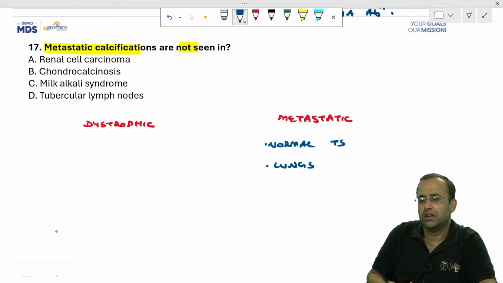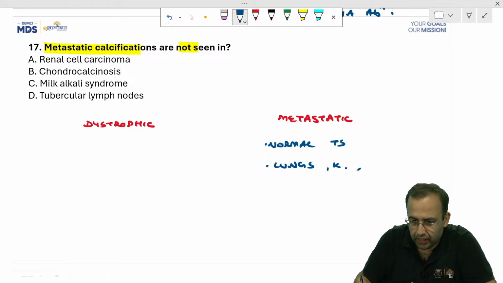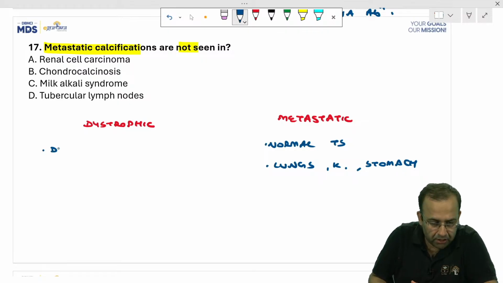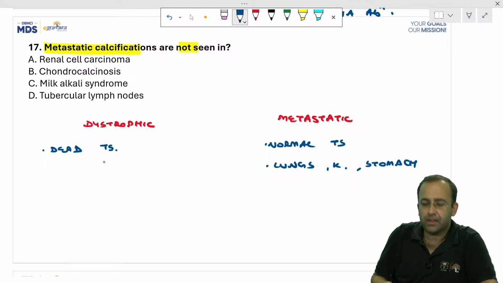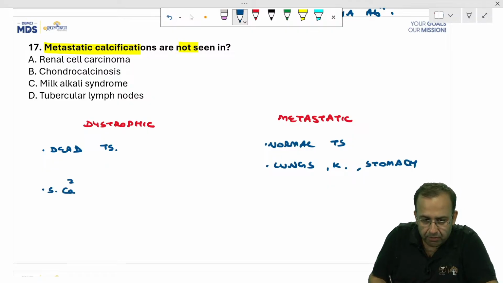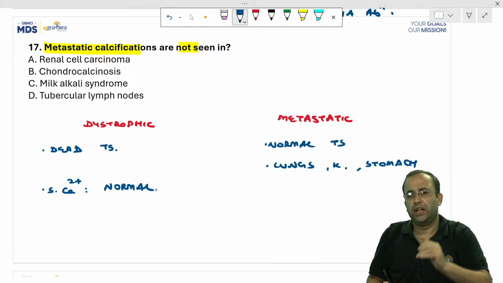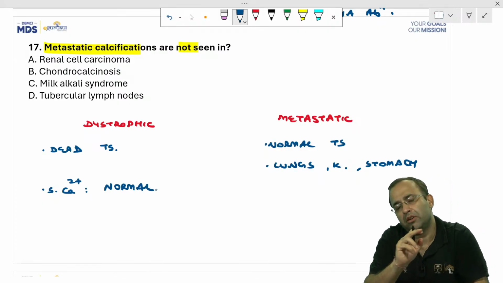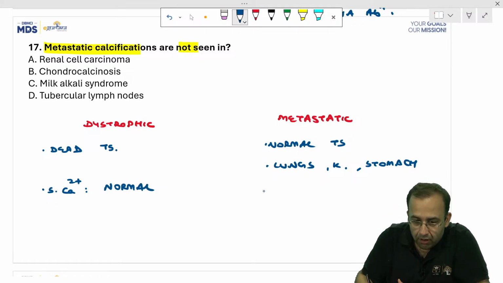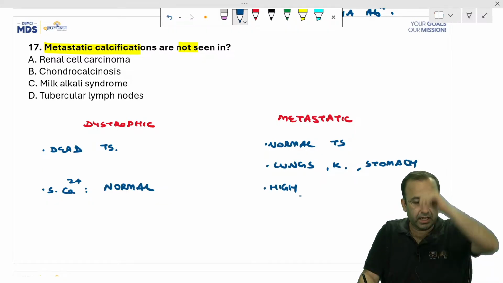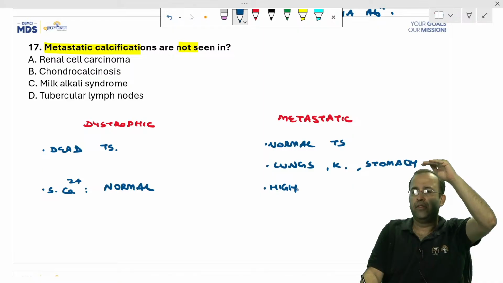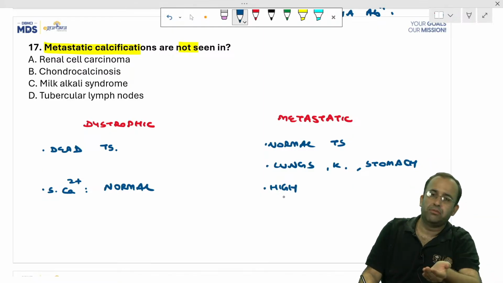Other than lungs, it is also seen in kidney and stomach. Serum calcium levels in dystrophic calcification are normal. Calcium in the blood was normal, so it went and got deposited in damaged tissue. Versus metastatic calcification, where serum calcium is high. That is why it goes and gets deposited in normal tissue.